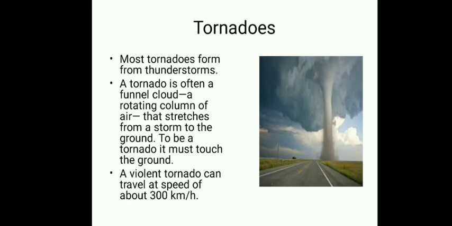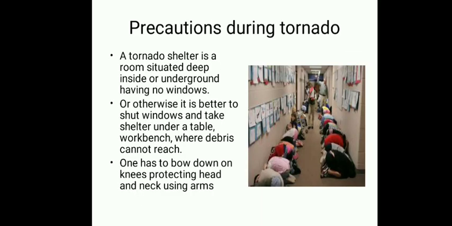To be a tornado, it must touch the ground. If the cloud does not touch the ground, it is not called a tornado. It will be called a tornado only when it touches the ground. A violent tornado can travel at a speed of about 300 km per hour. Now let us see some precautions which should be taken in case of tornadoes.